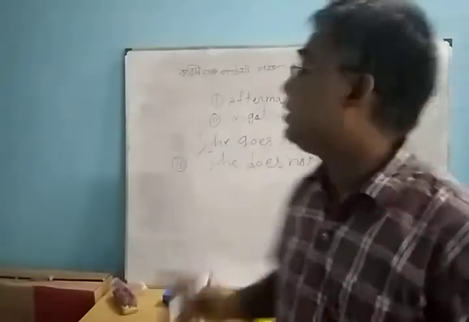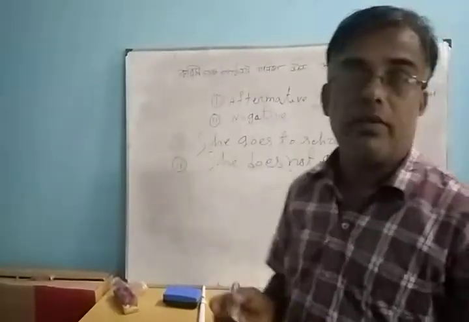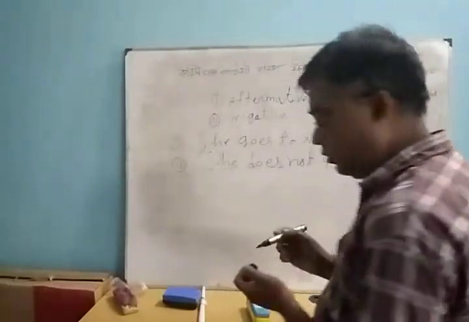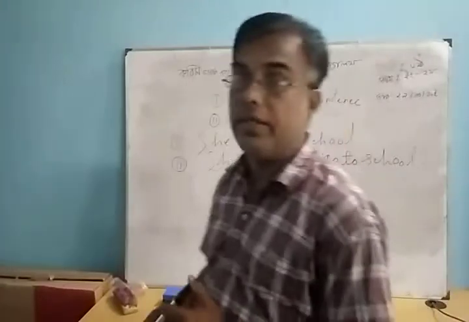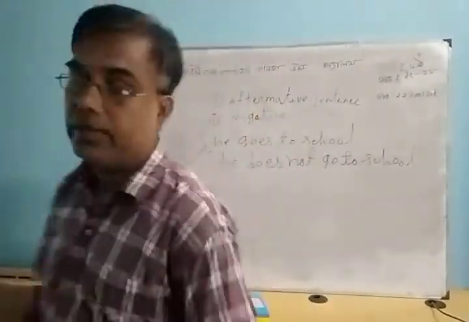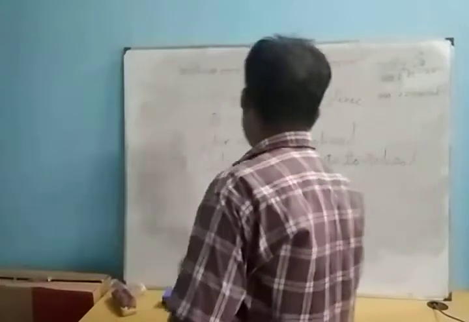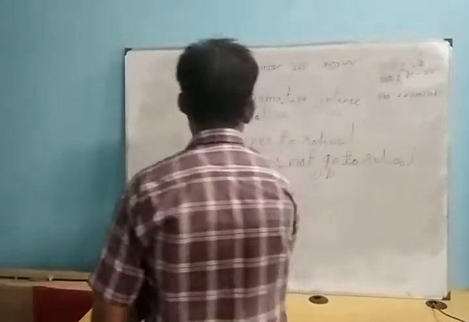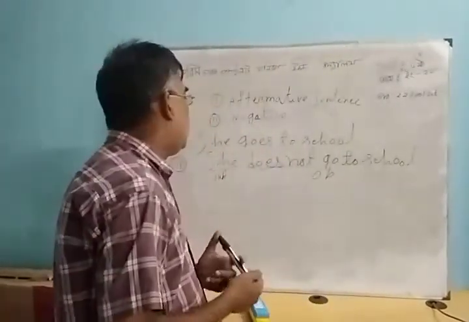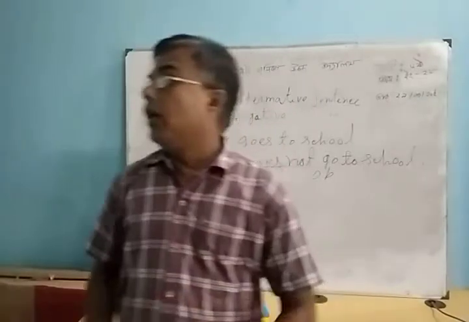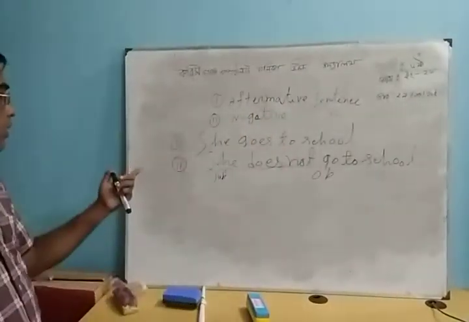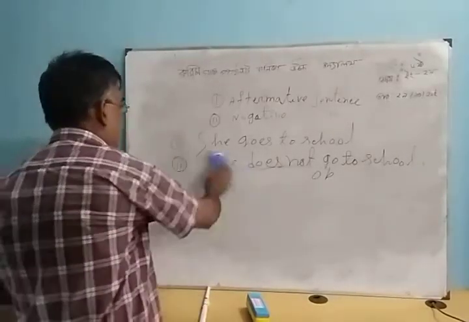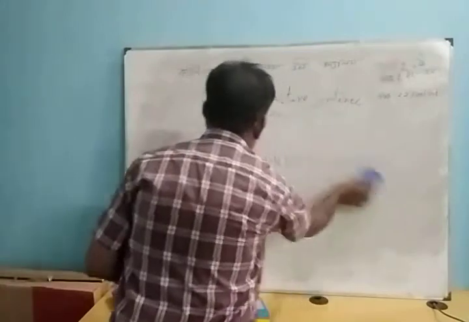This sentence has two parts. The first part is the subject, she. Who does not go to school? She. She is the subject. The next part of this sentence, without she, is the predicate. Every assertive sentence has two kinds, affirmative or negative. Affirmative means yes, and negative means no.